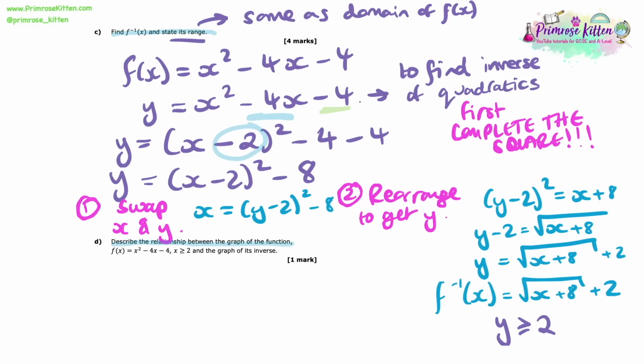So finishing up here, we're asked to describe the relationship between the graph of the function f of x equals x squared minus 4x minus 4 and the graph of its inverse. Now this is just a nice easy fact that we need to go away and memorise. We should note that they are the reflection of each other in the line y equals x. And that's all you need to know. So it's a really easy mark to get if we just go away and learn that fact.